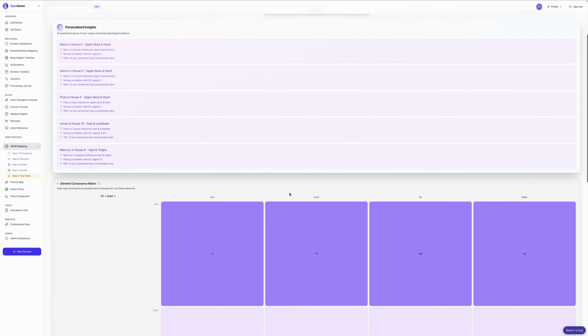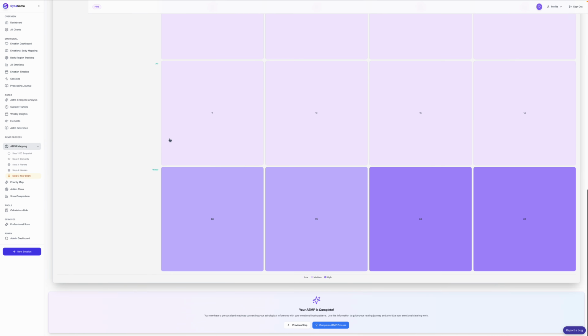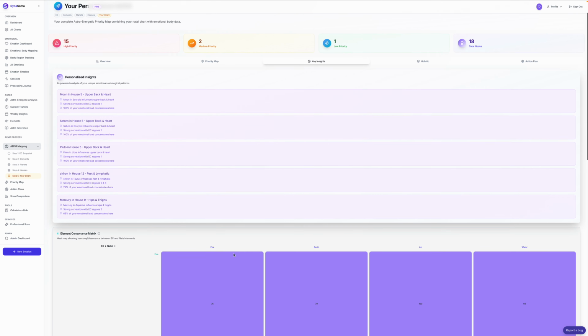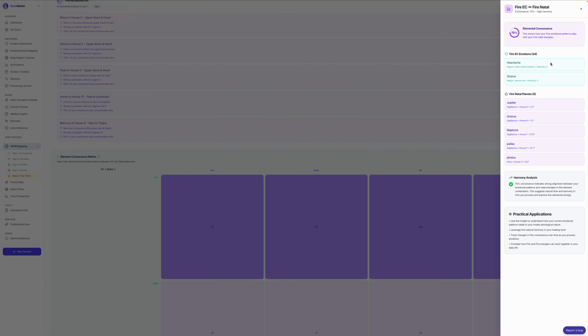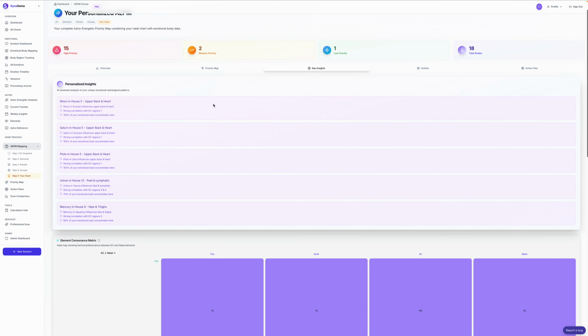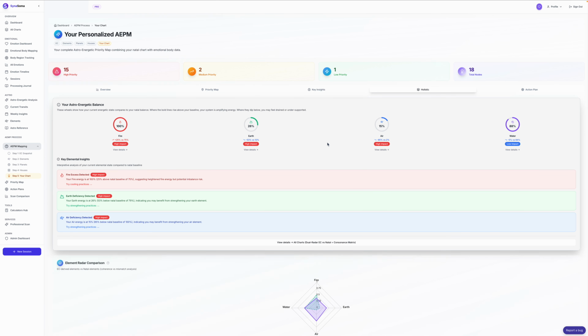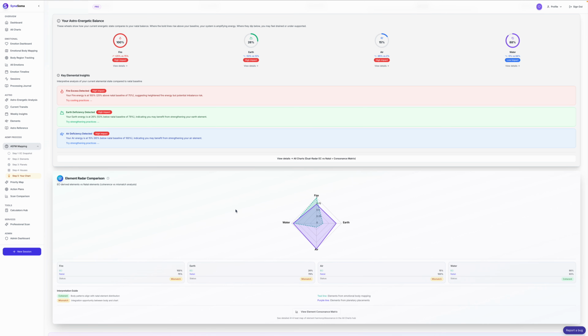So key insights as well. This will show you some breakdown of what's going on based on your emotional charts and your natal charts. Again, you can click on these and go through what they mean and how they're currently influencing you. If you go here into the holistic tab, this will give you a radar breakdown.